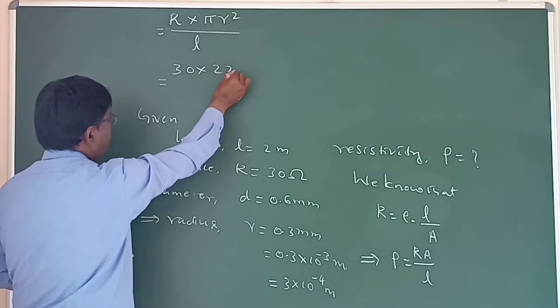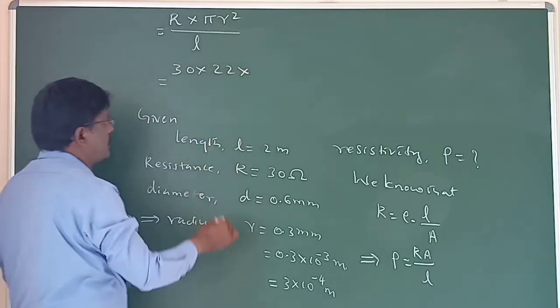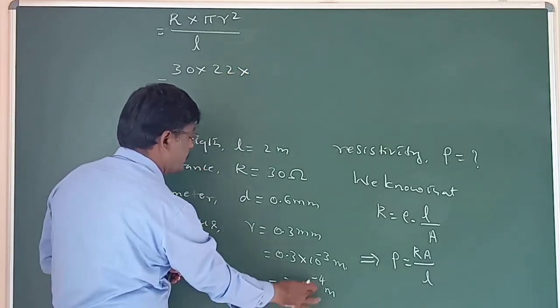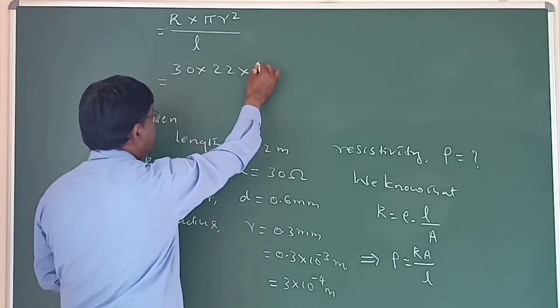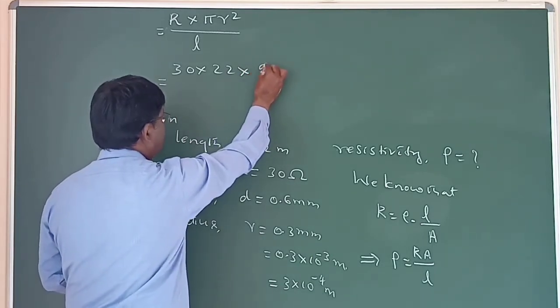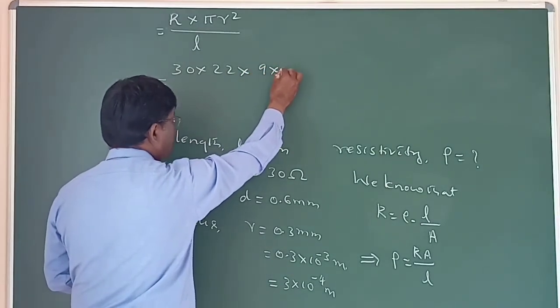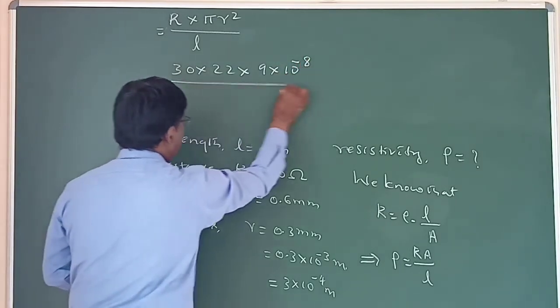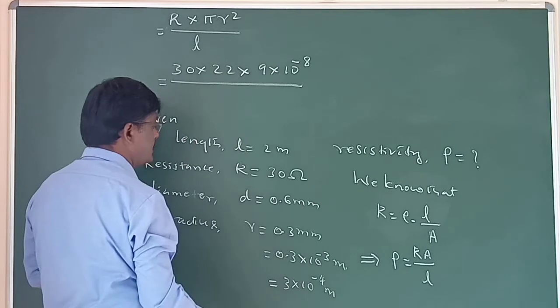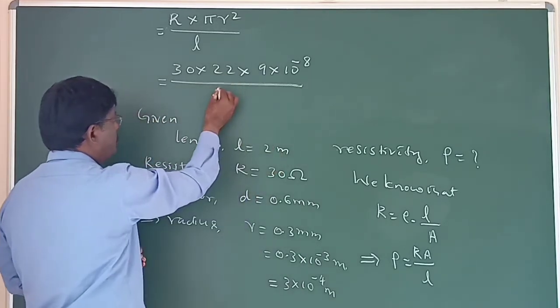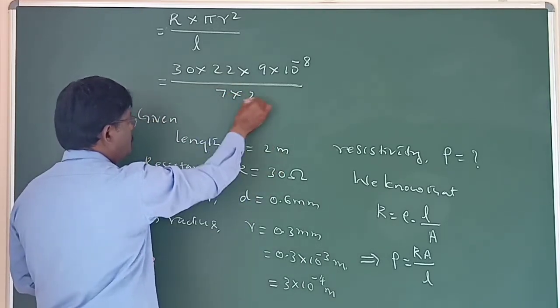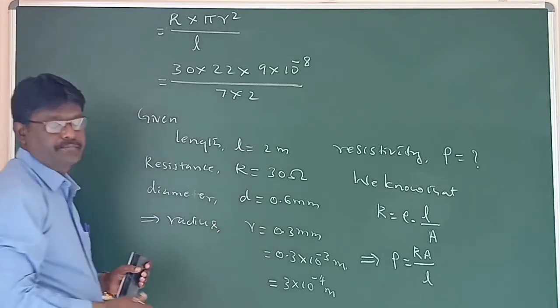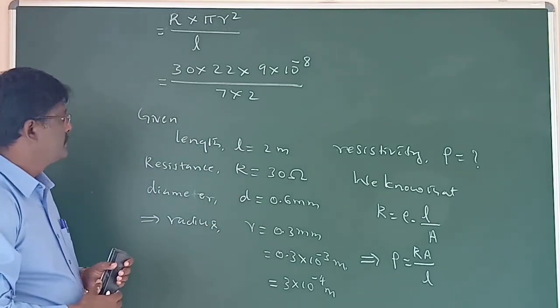Pi 22 by 7. Radius 3 into 10 power minus 4. Hence r square means 3 threes are 9, 10 power minus 4 into 10 power minus 4, 10 power minus 8, divided by L. L is what? 2. Is this clear? Yes.